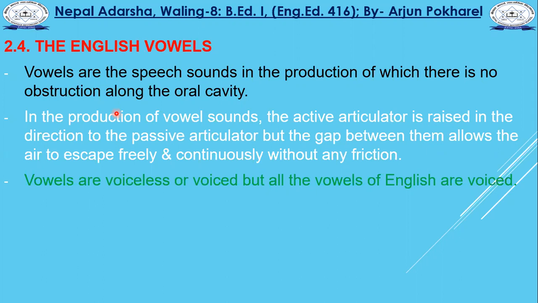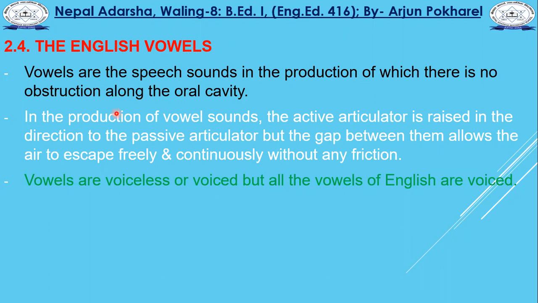But in the case of English, usually we can say that all the vowels are voiced. The consonants of English are either voiceless or voiced; some of them are voiced and some are voiceless. But all the vowels are voiced ones.